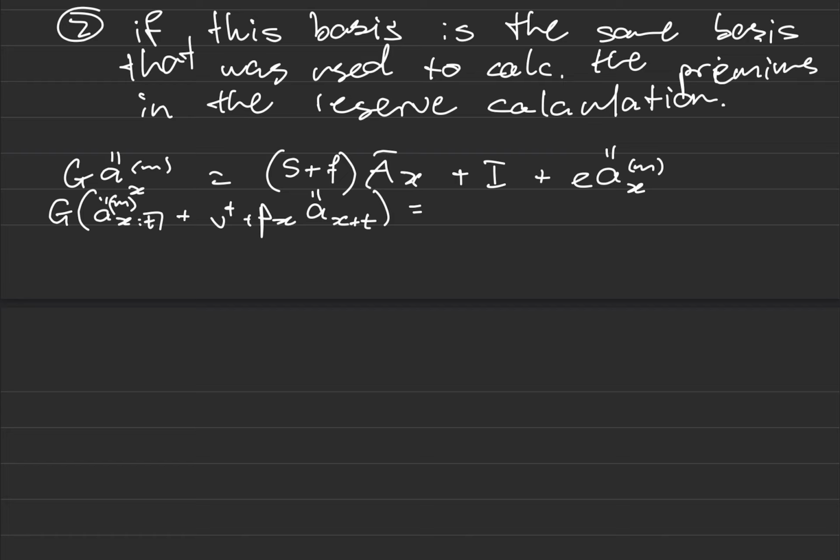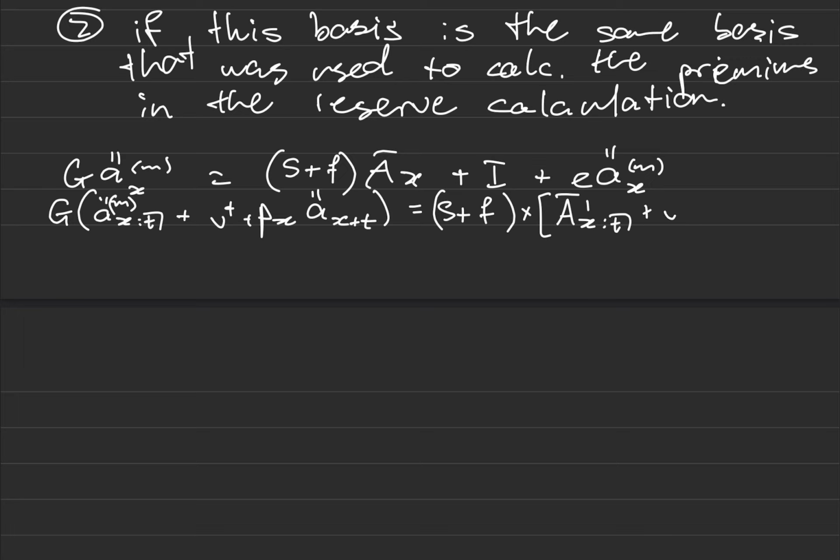Okay, so splitting the right hand side, I'll have S plus F. Okay, now I have to split this AX. So this AX will be split as follows. So I'll have AX T up until time T, a term assurance. Be careful to actually add this, otherwise it's wrong, because then it represents an endowment. We're not dealing with an endowment, this is a term assurance, okay?